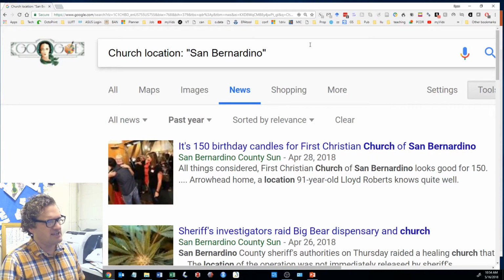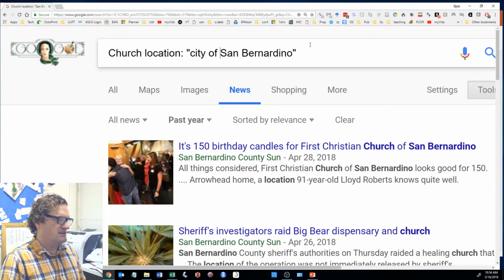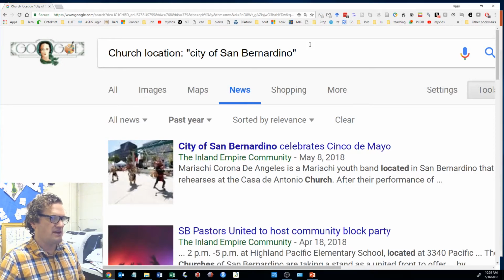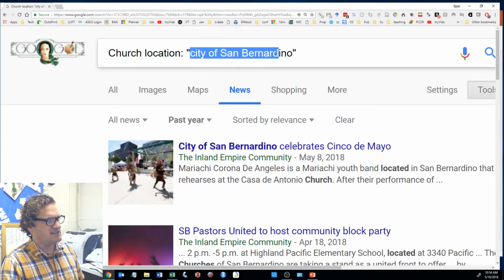Also, you might want to say city of San Bernardino. That way you don't have San Bernardino County results there, like Victorville. Another thing you can put in instead is city of Redlands. And you come up with search results about the Redlands and the different social entities there.